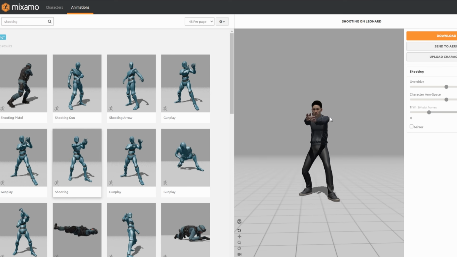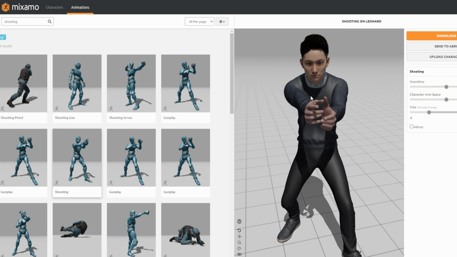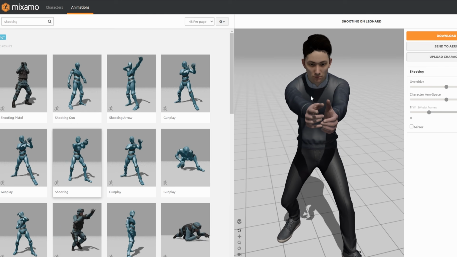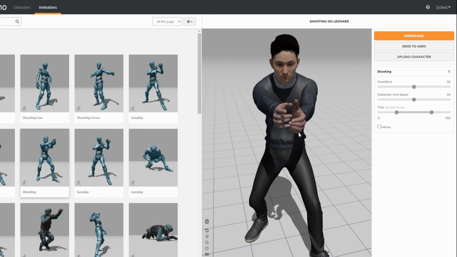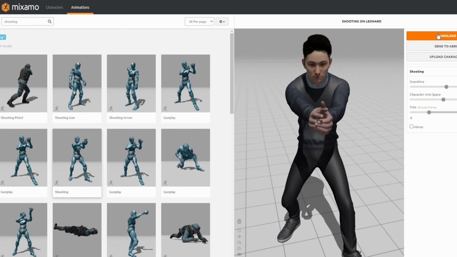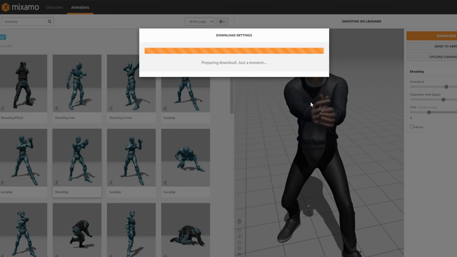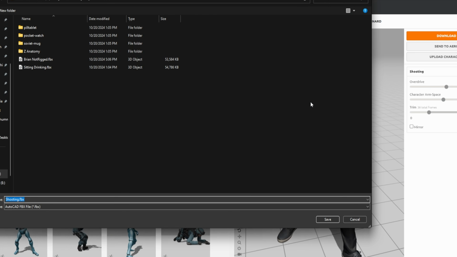Now if we zoom in, we can find a small error with this animation. Can you guess what it is? It's over this area where the hand grabs the gun. Even if we imagine a pistol over there, the hands are not close enough to grab it. So in order to fix that, just decrease the character arm space to something like 46 or 47. Right after that, let's download our model by clicking over here. Now again, click download. And I would highly recommend you to create an asset folder in which you can dump all these assets.